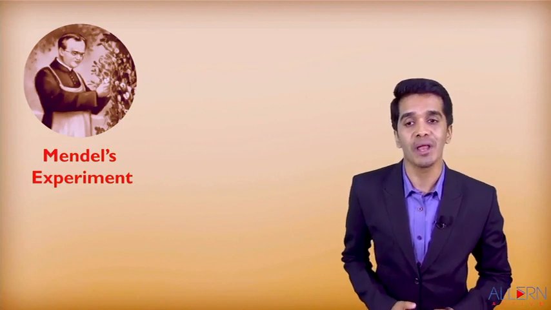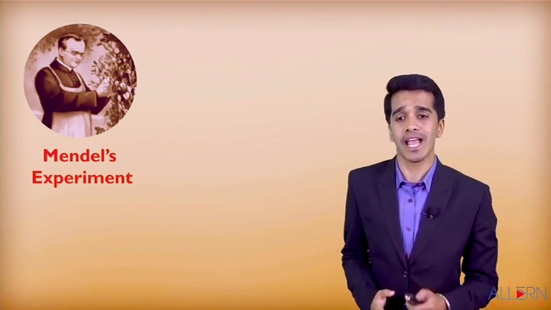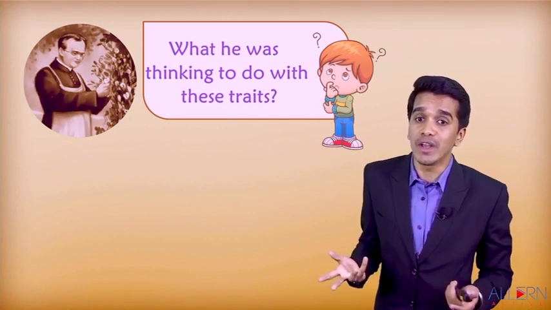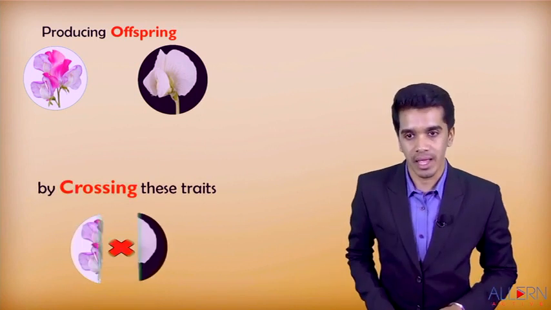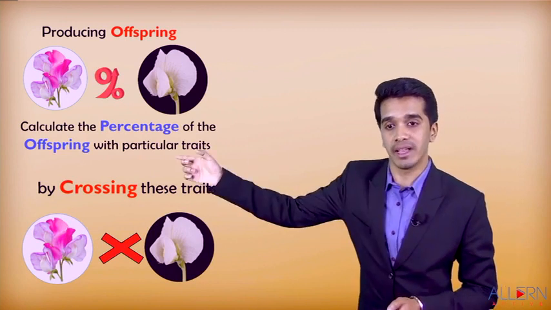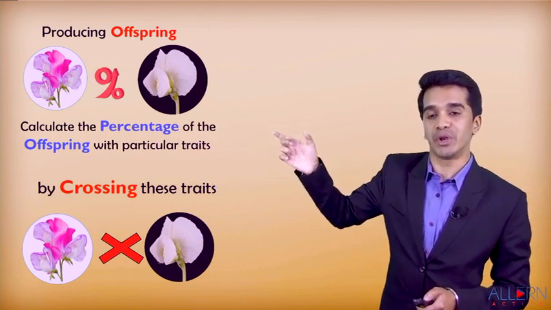So the great scientist Gregor Johann Mendel performed several experiments with Pisum sativum. What was he thinking of doing with these traits? Let us study that in more detail. He wanted to produce offspring by crossing or pollinating two different characters, and he wanted to check what percentage of offspring with a particular trait would be produced.